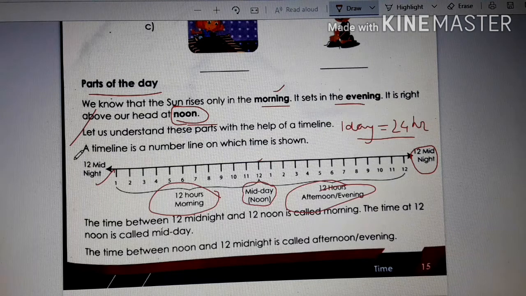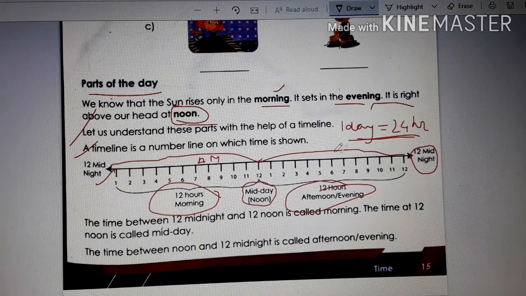So let's study about it through the timeline, a number line, which is shown here. This is the timeline also, children. So you know that in a day, how many hours are there? There are 24 hours, isn't it? So it is divided into two parts. First part is your AM, that is ante meridiem, AM. And the second part is PM, post meridiem. Okay.